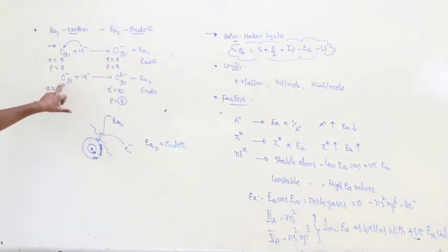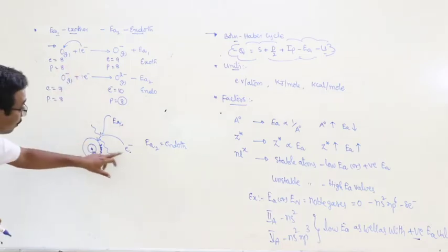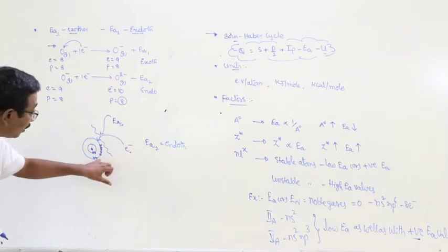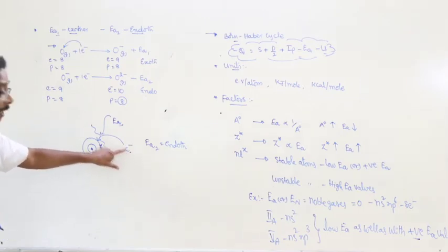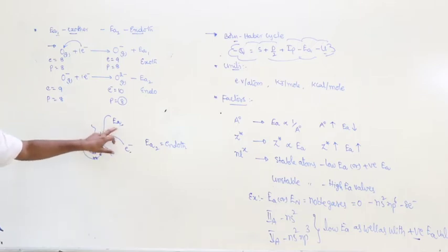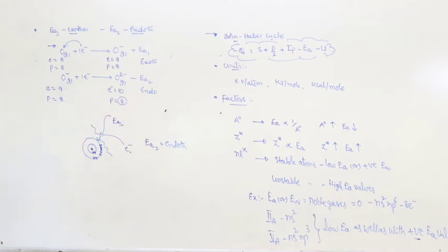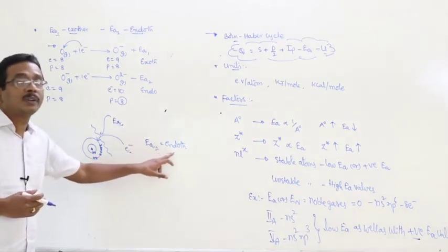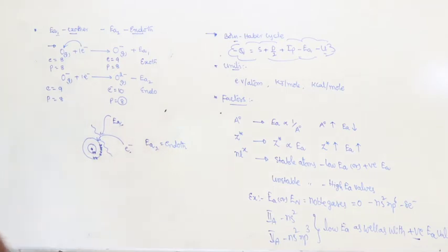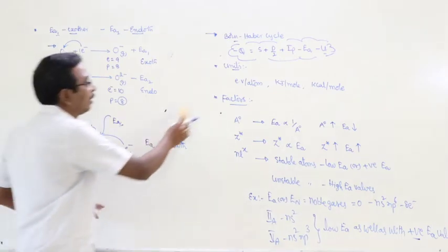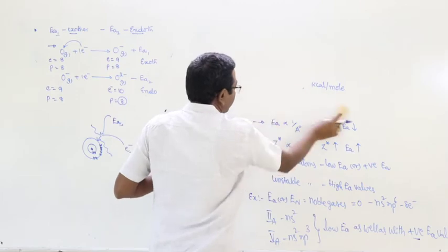Second one, for the same uni-negative ion, I am adding one more electron. Then there will be a repulsion between the inner electrons of the uni-negative ion and the newly added electron. In order to remove that repulsion, most of the electron affinity, which electron affinity? Second electron affinity is getting utilized. As a result of that, here the anion absorbs some amount of energy from the atmosphere. Therefore, second electron affinity is endothermic. This is about the statement, right? Next one.